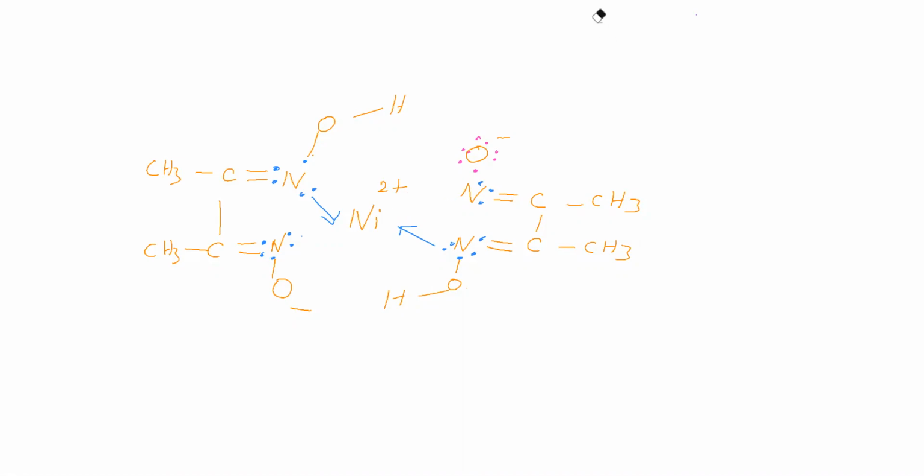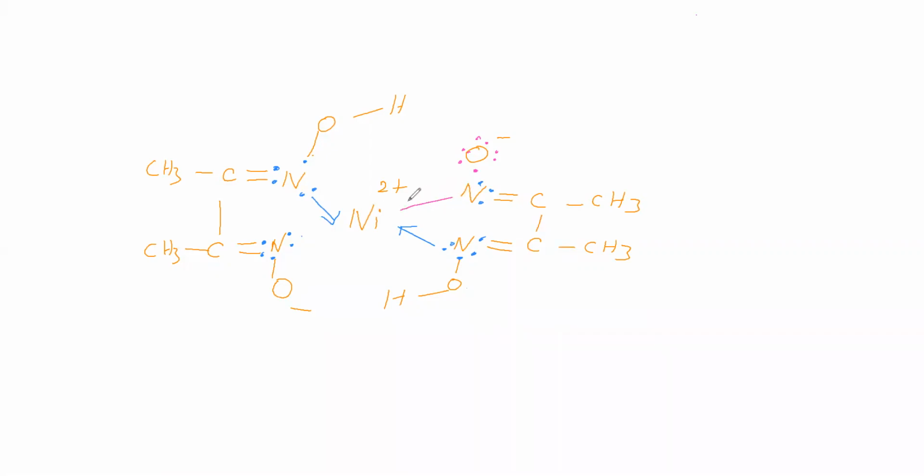We are drawing a normal covalent bond between Ni2 plus and nitrogen, written after the dative bond. First, for the formation of the dative bond, nitrogen contributed 2 electrons and nickel contributed a vacant orbital.